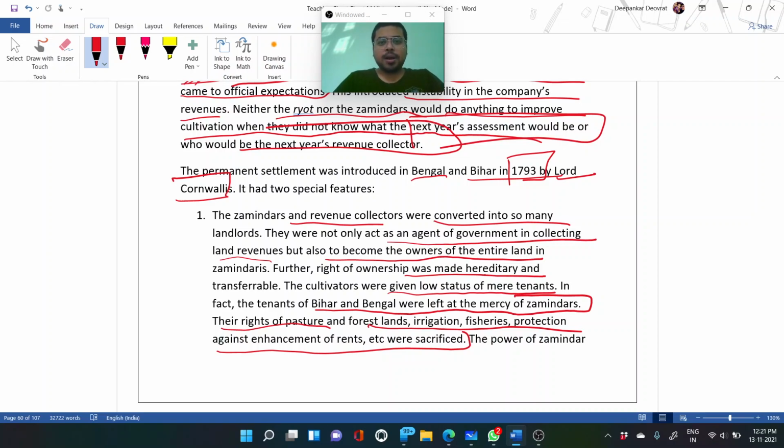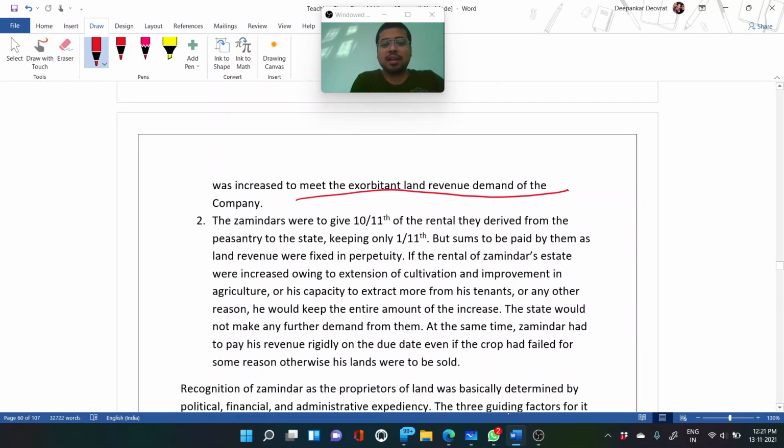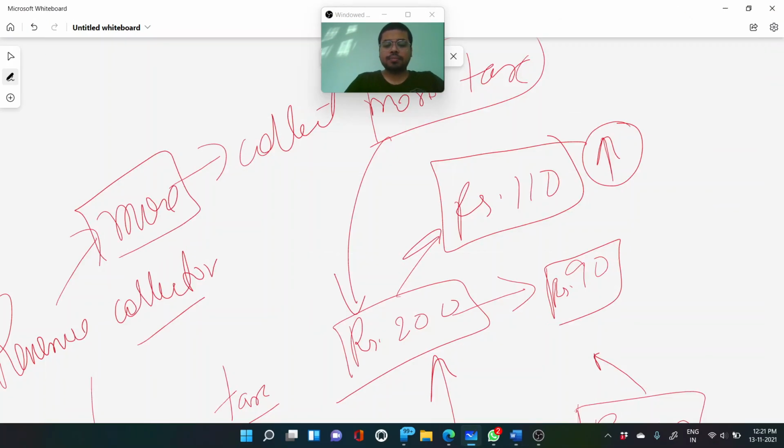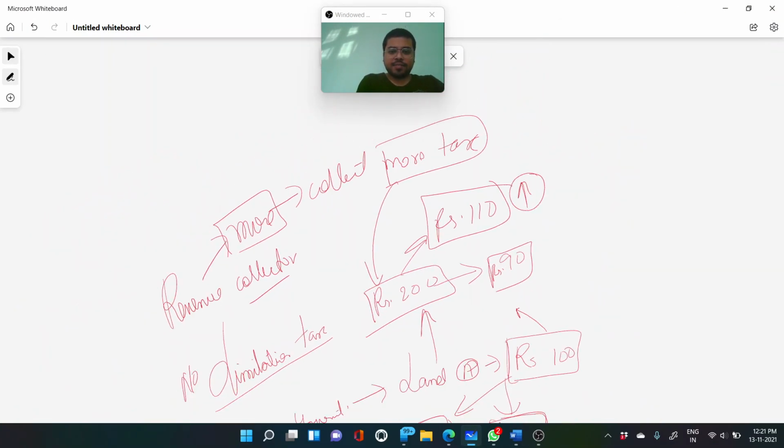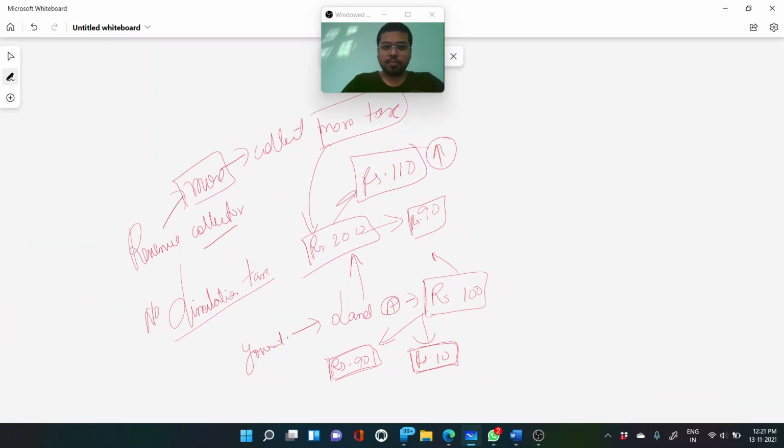The British government was not going to interfere in their revenue collection. The British government wanted only their tax. After that, whatever they were doing, whether they were collecting more or not, the British government was not worried. This kind of protection was not present for the peasants. So the power of the zamindar was increased to meet the exorbitant land revenue demand of the company. Now, here the profit margin I told you. Now, one more thing.